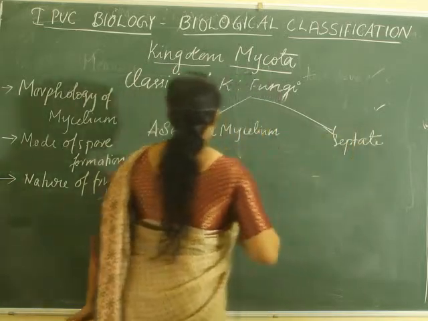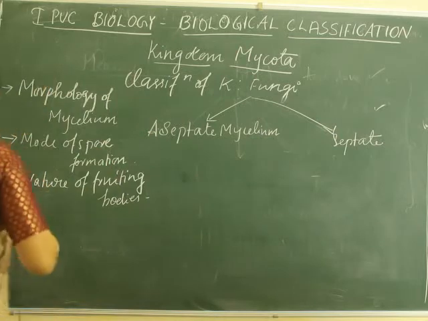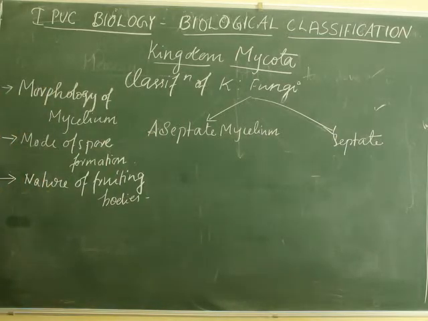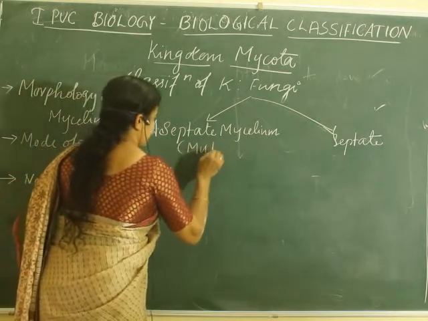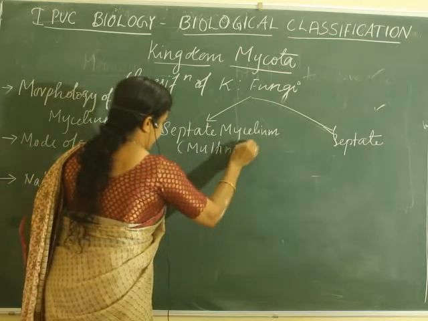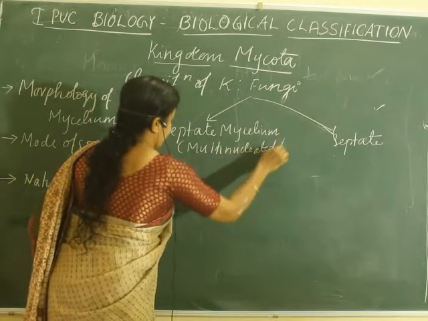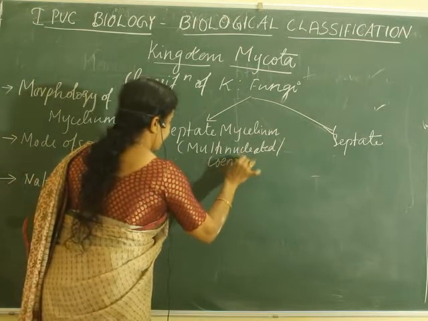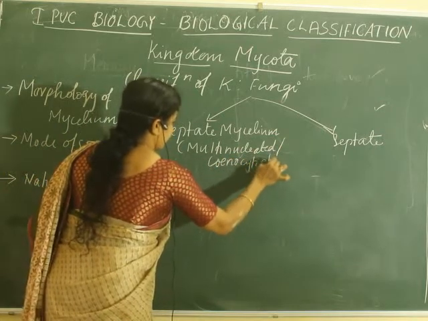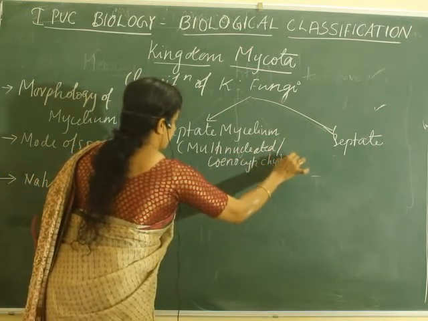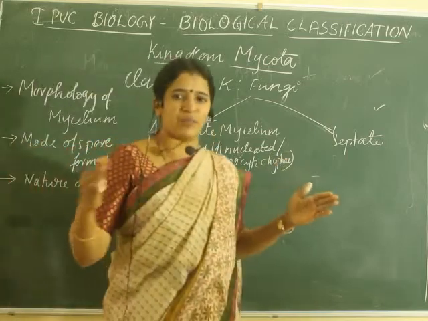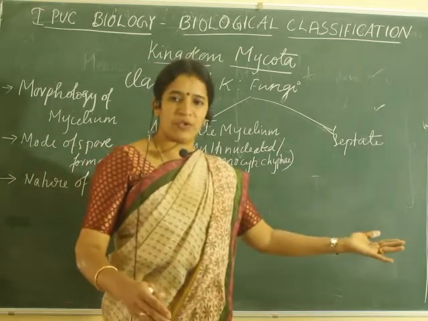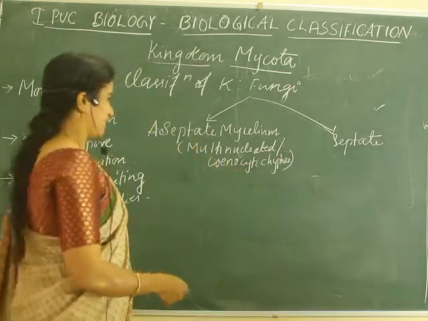Aseptate means those which do not have cross walls. It can be called multinucleated, or it also can be called cenocytic hyphae. So the broad classification is this. Some of the fungi will have cross walls, some do not have cross walls. Like this, the first classification is done.